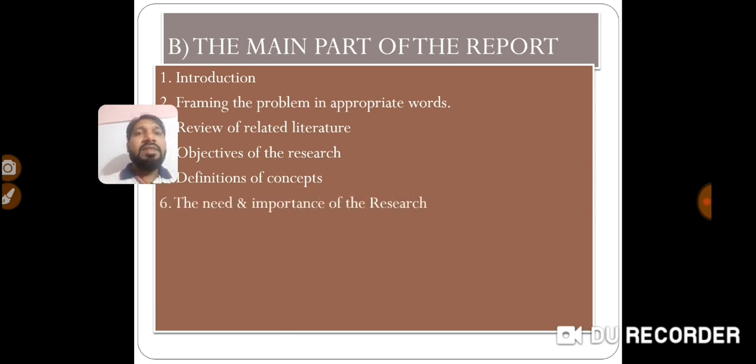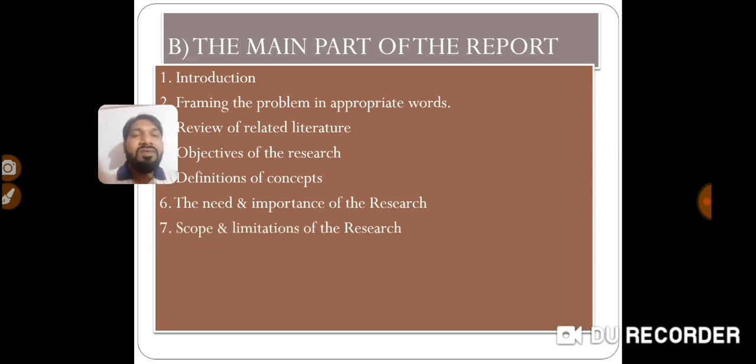Next, we will see the sixth point, the need and the importance of research. So you have to write here the need and importance of your research. What is the need? Why are you doing this? What is the need to study this topic? That you have to write, as well as the importance of research. What is the importance of your research? That you have to write in short here.